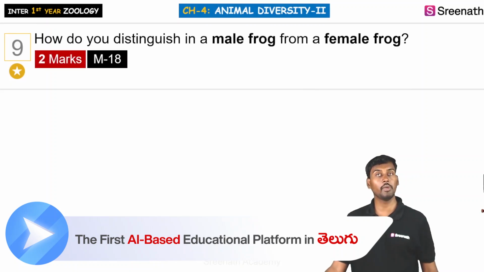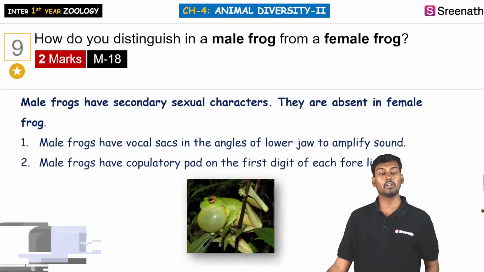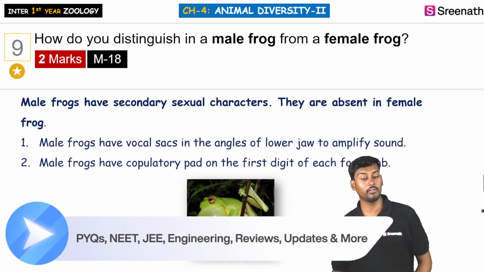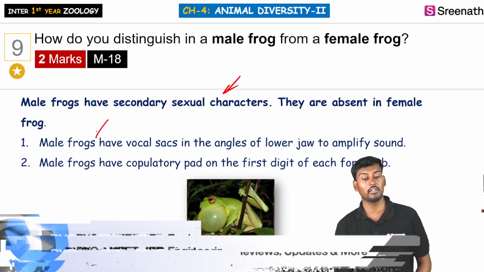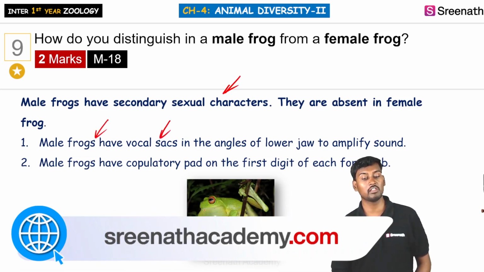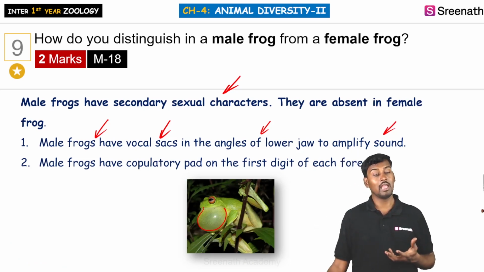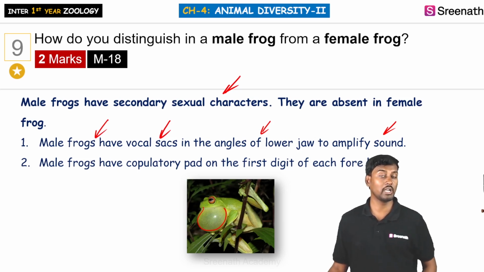So how do you distinguish a male frog from a female frog? Here we can clearly see some sexual character differences. Male frogs show secondary sexual characters, and the males have vocal sacs in the lower angles of the lower jaw, which are involved in amplifying the sound, that is, calling the mate. The vocal sacs cause the male to attract the female.